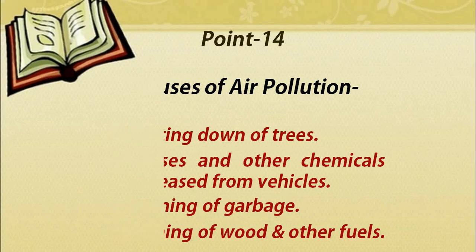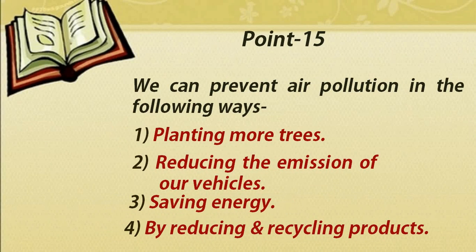So children, if you all want to cooperate in decreasing the pollution level in our surrounding, we must follow these instructions. The next point is related to how we can prevent air pollution. So there are few ways written here. The first way by which we can prevent the air pollution is planting more trees. Second is reducing the emission of vehicles. Third is saving energy, and fourth is by reducing and recycling products.